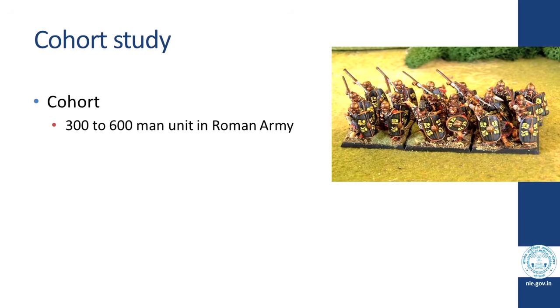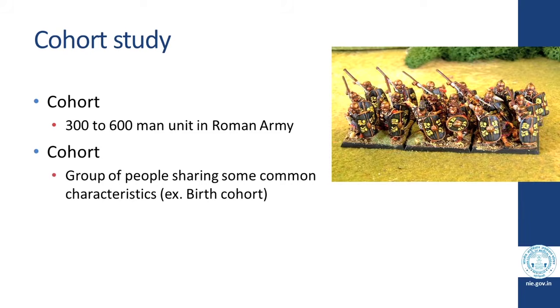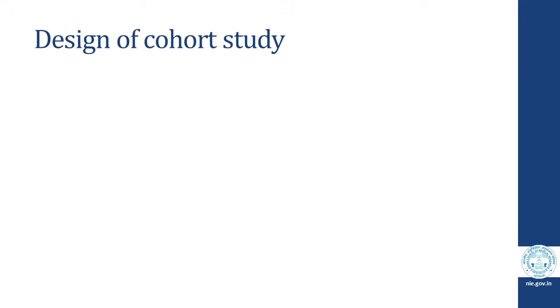The word cohort has military roots rather than medical roots. In the Roman army, a 300 to 600 man unit was called a cohort, whereas in epidemiology, the word cohort means a group of individuals sharing some common characteristic. One such example could be a birth cohort. All the children who are born today will form today's birth cohort. Let us see what the design of a cohort study looks like.